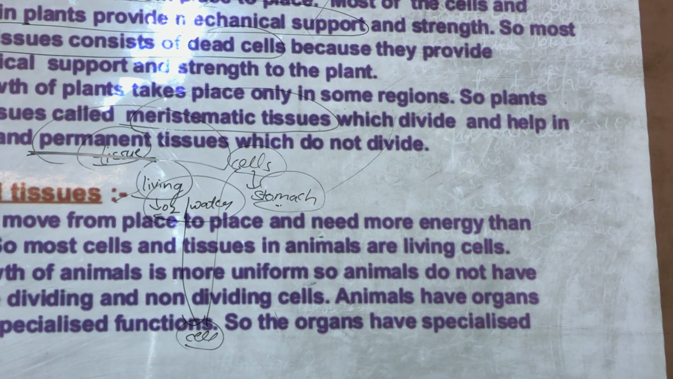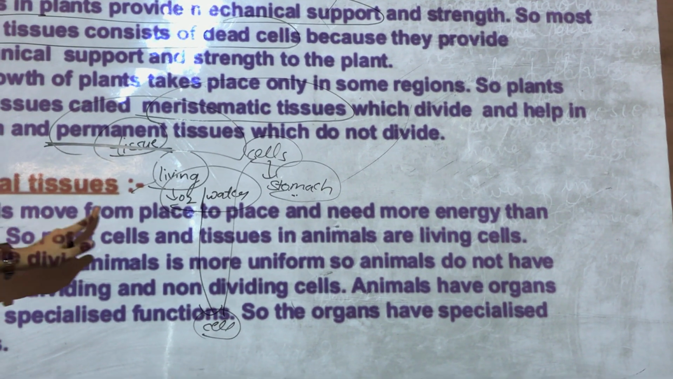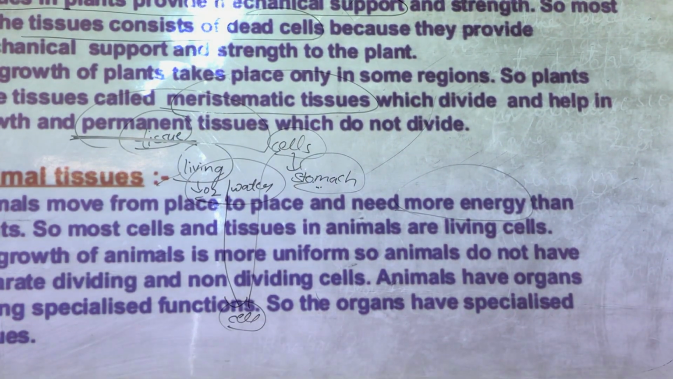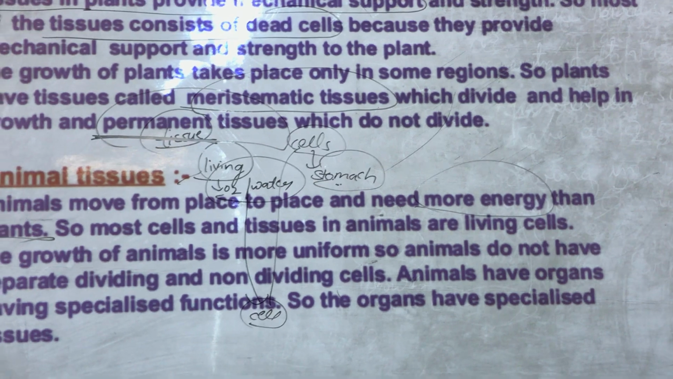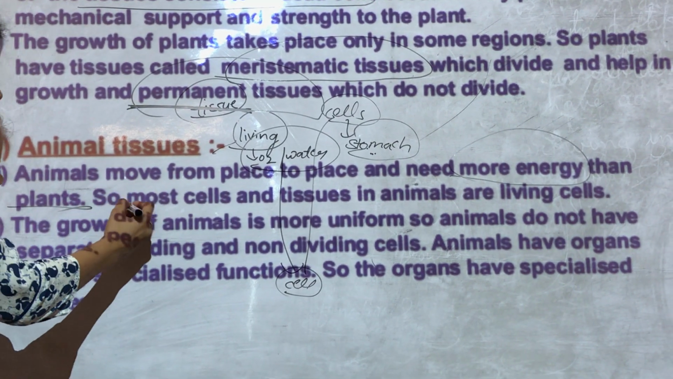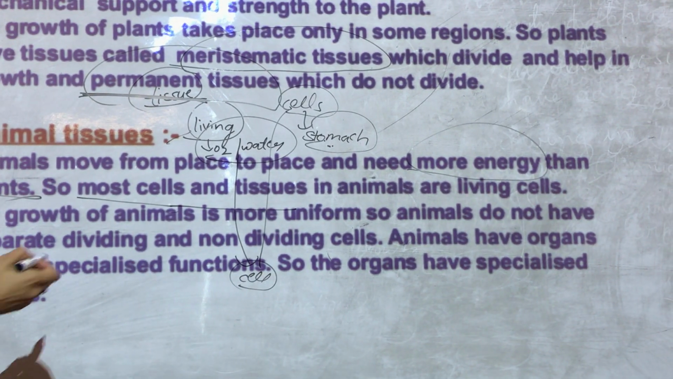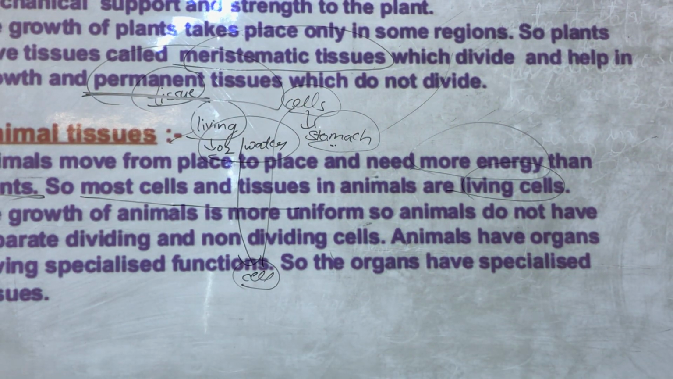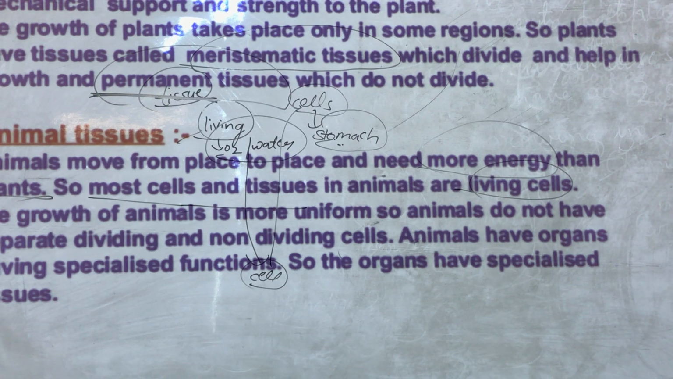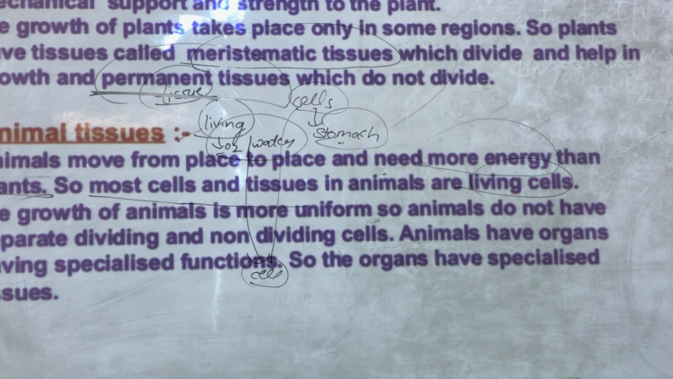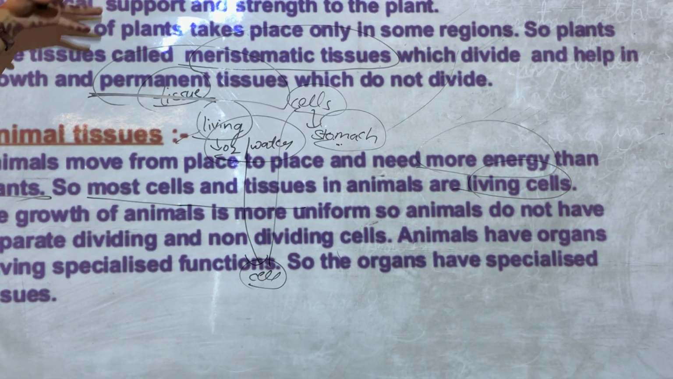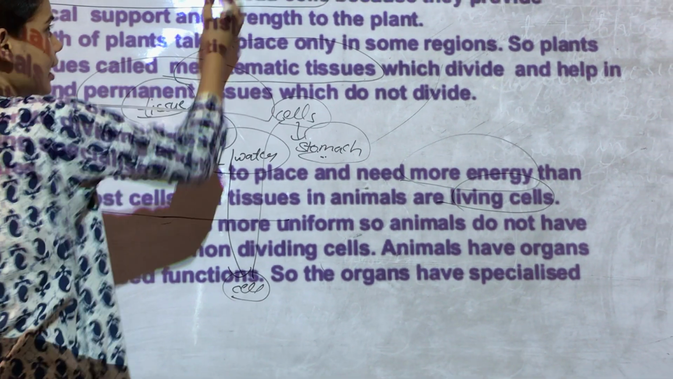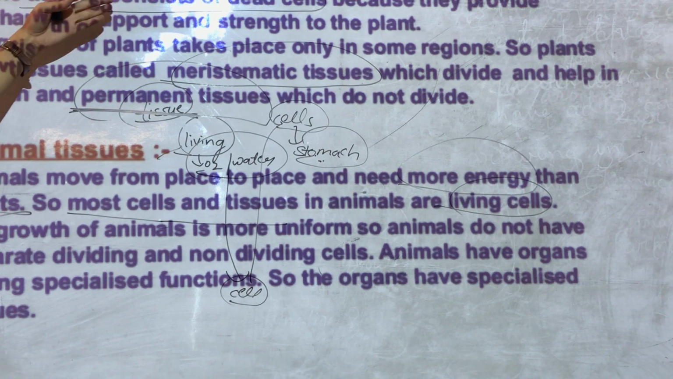Now if we see animal tissues, animals move from place to place and need more energy. They need more energy than plants because they are continuously moving. So most cells and tissues in animals are living. If the cells are dead, then how will the animals get the energy? So in animals, most or all of the cells are living, whereas plants don't need to move anywhere. So the cells inside the plants are dead. Some of them are living, we will discuss them later.